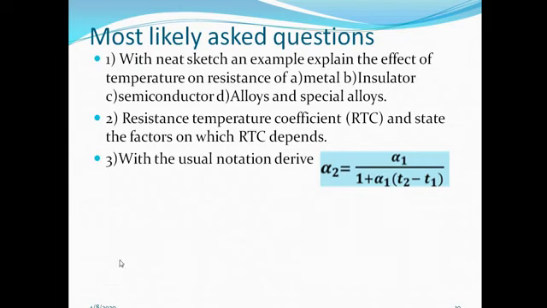In the second question you have to write the definition of resistance temperature coefficient, and state the factors on which RTC depends. RTC depends upon the type of material, and it also depends upon the temperature. RTC is inversely proportional to temperature. Then, with the usual notation, derive alpha 2 is equal to alpha 1 upon (1 plus alpha 1 (T2 minus T1)).